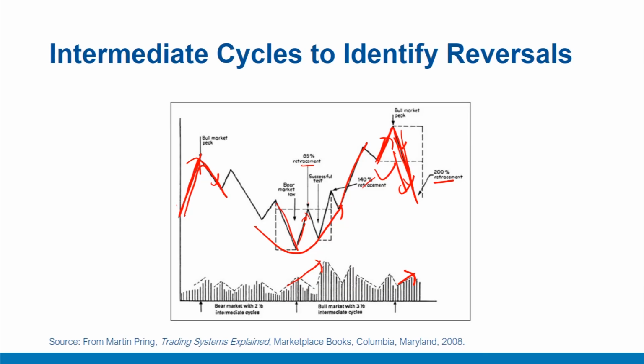Since volume expands substantially as the intermediate down phase during a bear market reaches a low, a shrinkage in volume during an intermediate decline could well be a warning sign that the bear market has run its course. For example, this downward movement lacks an increase in volume. There's a decline in volume, which suggests that the bear market has run its course. This is especially true if the prices do not reach a new low during this intermediate decline, since the series of declining intermediate cycle lows, which is a characteristic of a bear market, may no longer be intact.